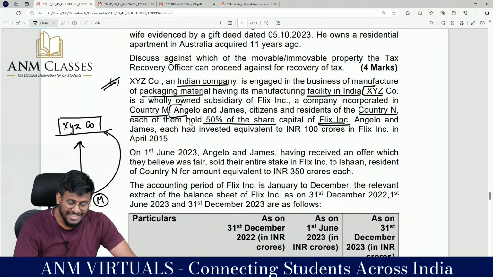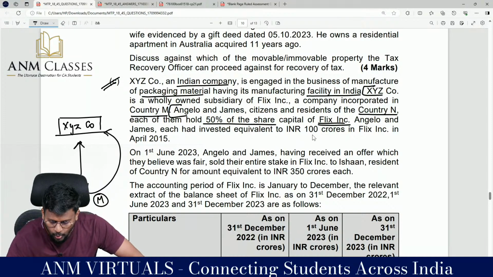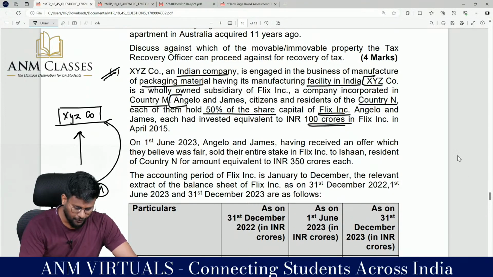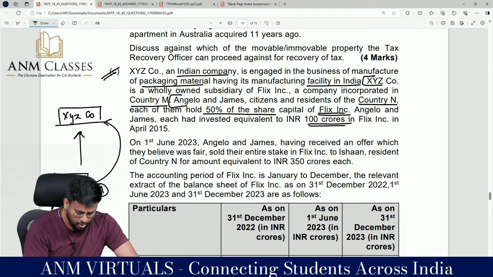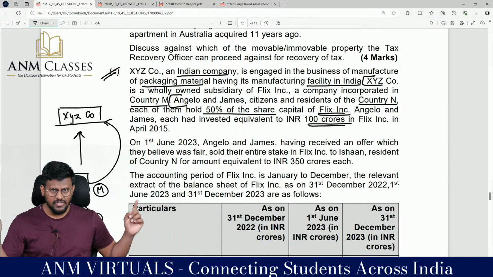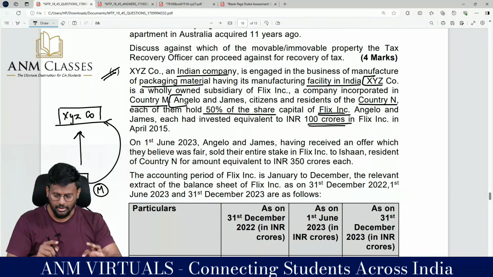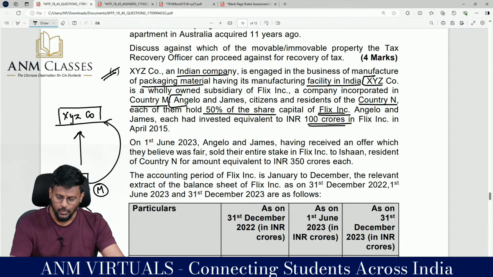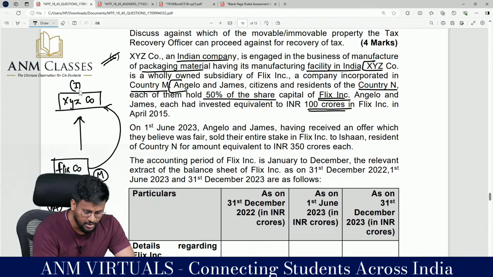Angelo and James each invested the equivalent of INR 100 crores in Flix Incorporation in April 2015. So Angelo invested 100 crore and James invested 100 crore, and Flix company has fully invested in XYZ company, which is situated in India.